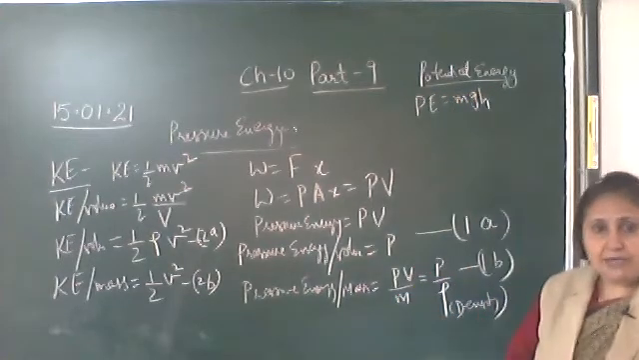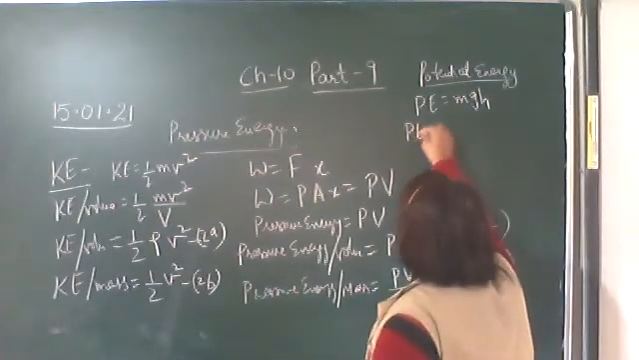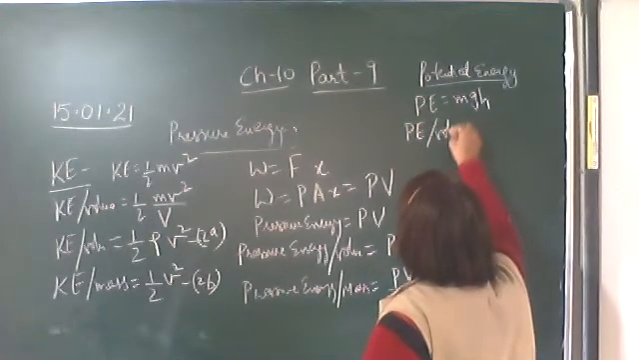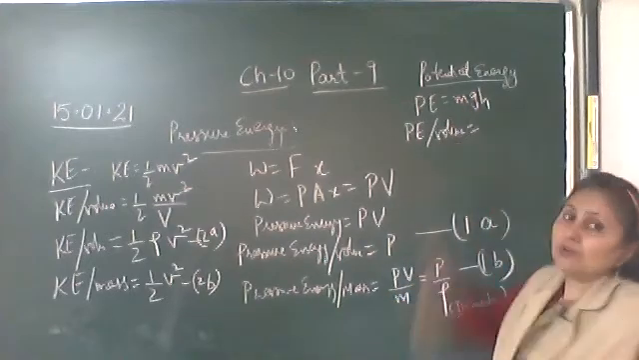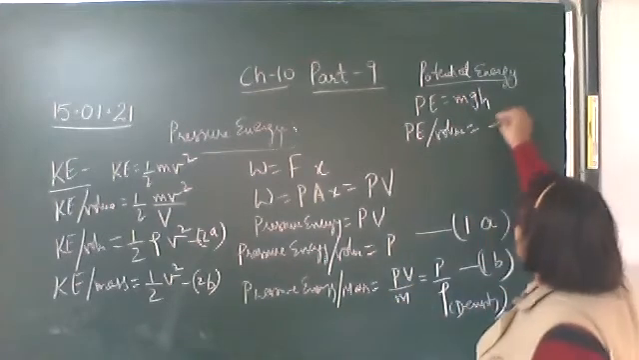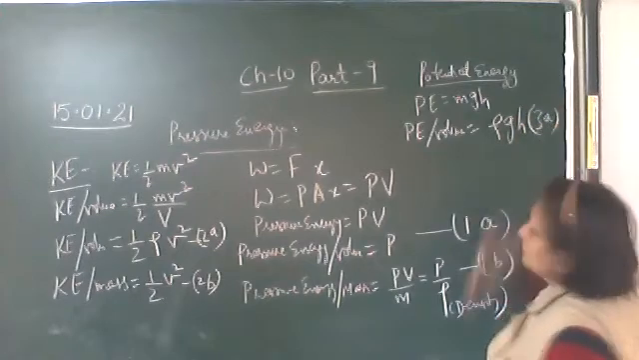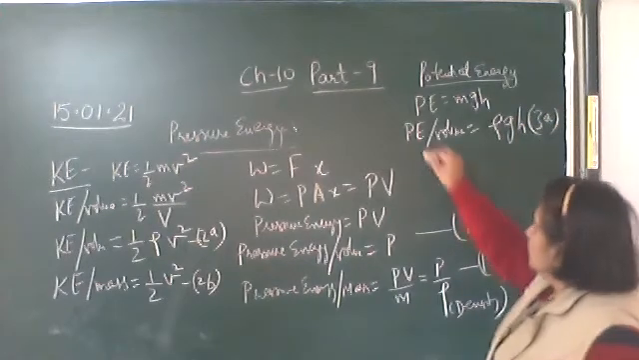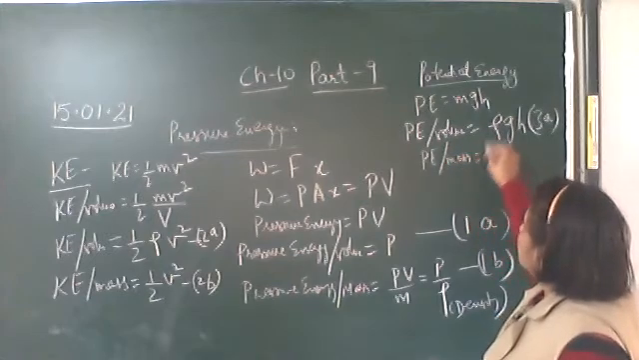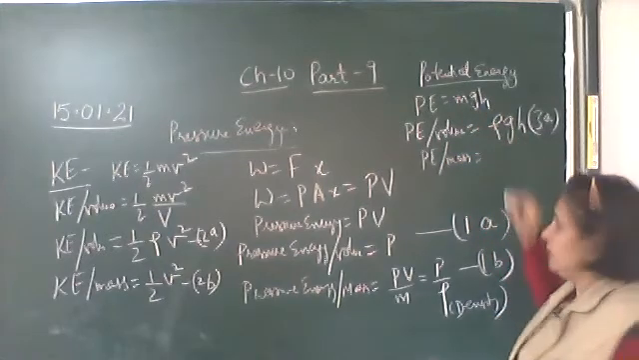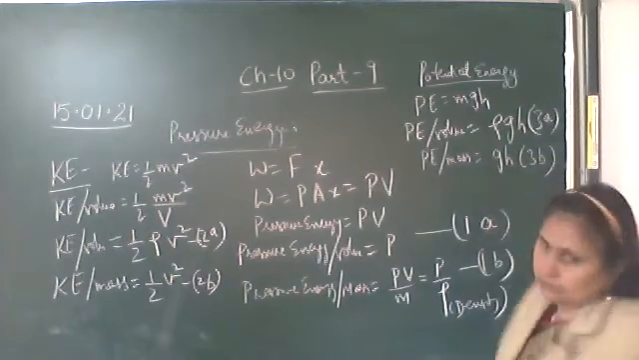The same way we will find out potential energy per unit volume and per unit mass. Potential energy per unit volume is mass upon volume, and mass upon volume is density, so rho into g into h. Equation number 3a. Let's find out potential energy per unit mass: mgh upon m, which is equal to gh. This is equation number 3b.